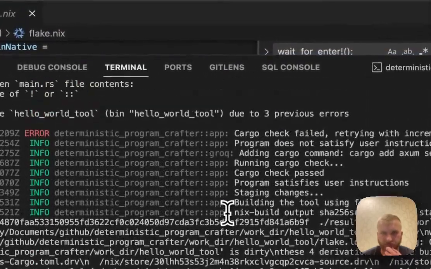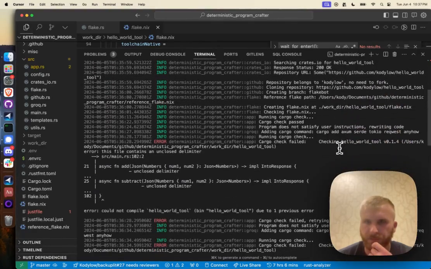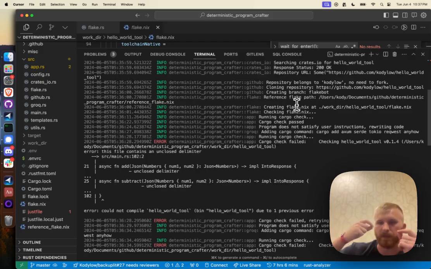And then if we go up and see what it was doing, after creating the flake.nix, it'll start running cargo checks in the background so that as it's rewriting different files within the directory, it's checking to make sure that it's not breaking any of the tests, and that when it writes new code, it's adding a test for the code. And all this can be done at compile time. We don't actually have to run the program because Rust has compile time guarantees and compile time memory safety, race condition safety, that kind of stuff.